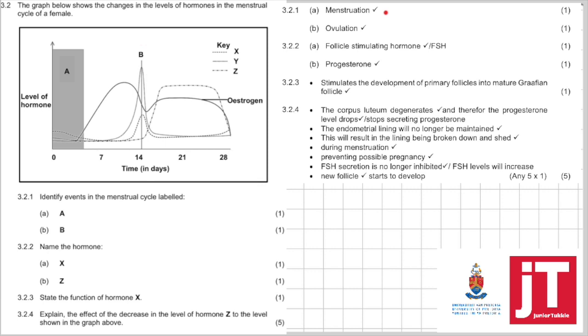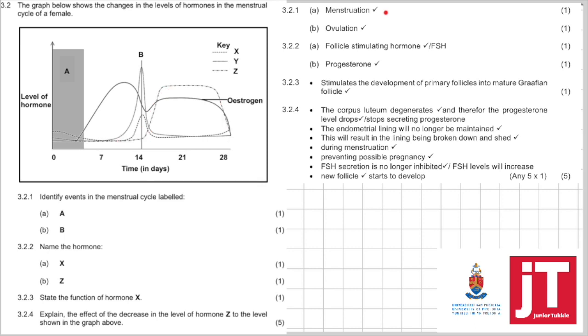3.2.2. Name the hormone at X. So X is the one with the dotted line. I'm just trying to find it here. So here it is. And that is definitely follicle stimulating hormone. Right, name the hormone at Z. Z is the one with the longer lines here. That is definitely, I know, progesterone.